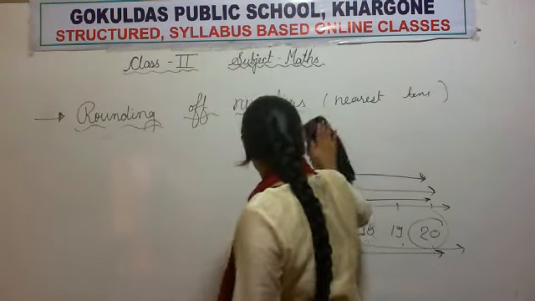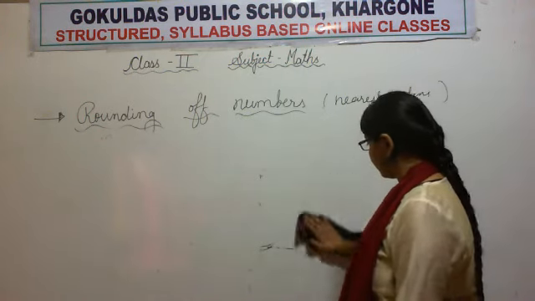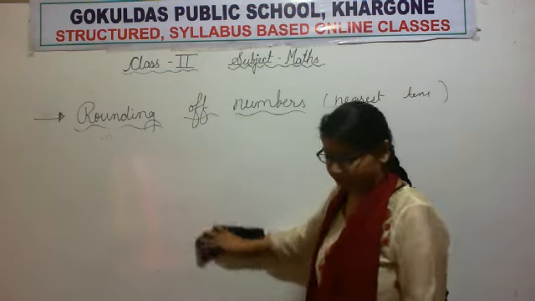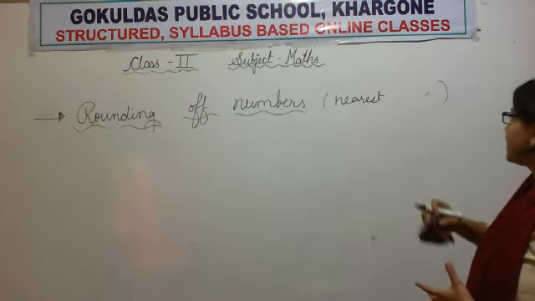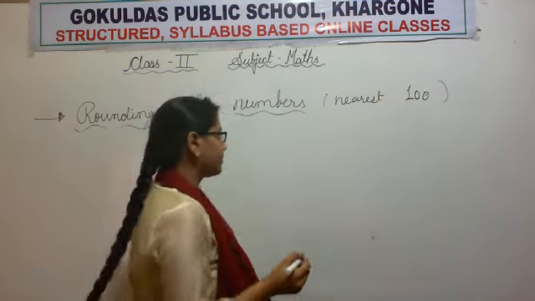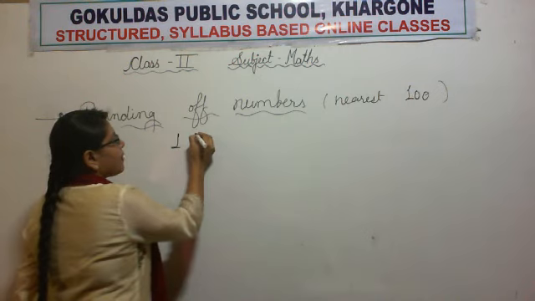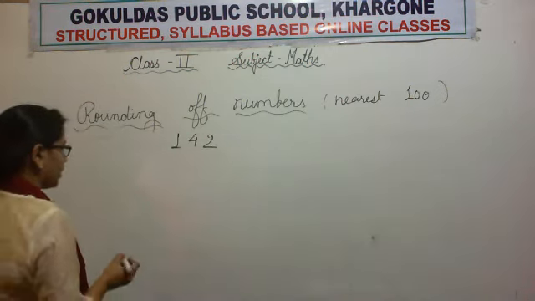Now let's see rounding off to the nearest hundreds. Suppose the number 142 is given.